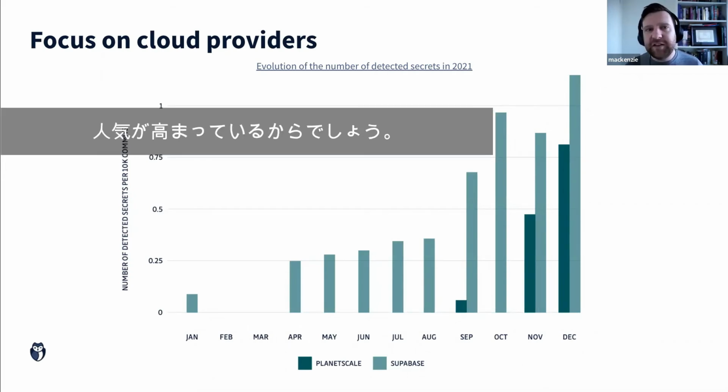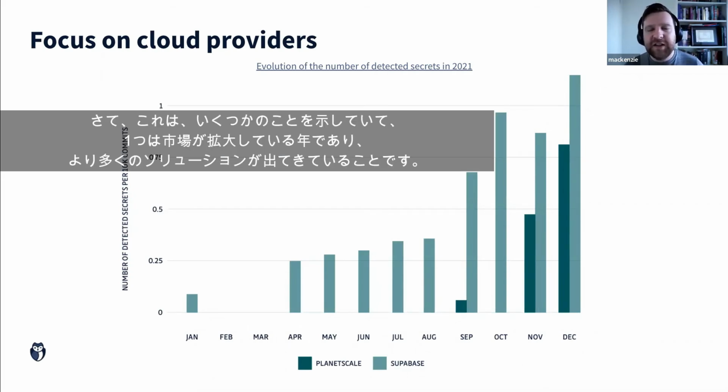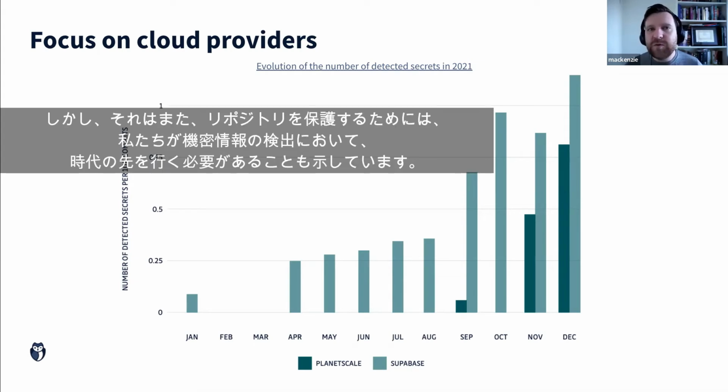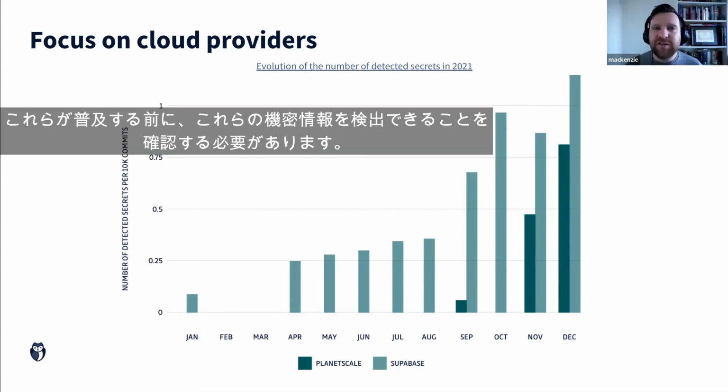We can see that there's an increase in popularity. Now, this shows us a couple of things. One, that the market is expanding. There are more solutions coming out, but it also shows that we absolutely need to be ahead of the curve in secrets detection to be able to secure our repositories. We need to be making sure that we're able to detect these secrets before they become popular.